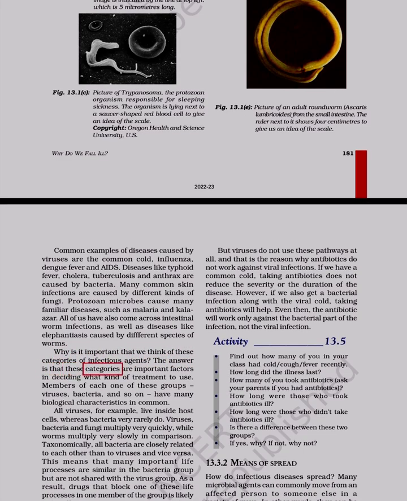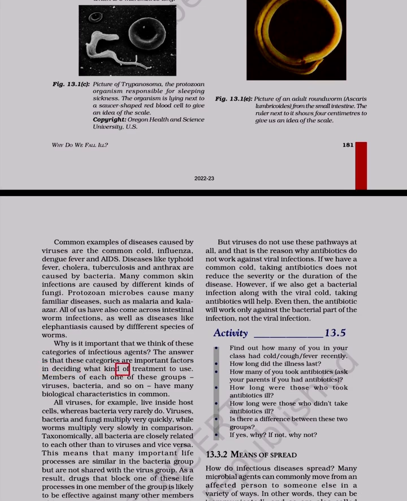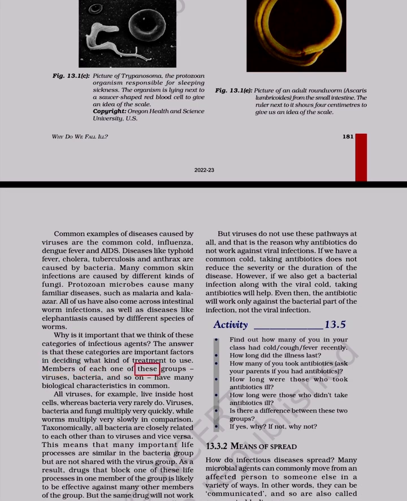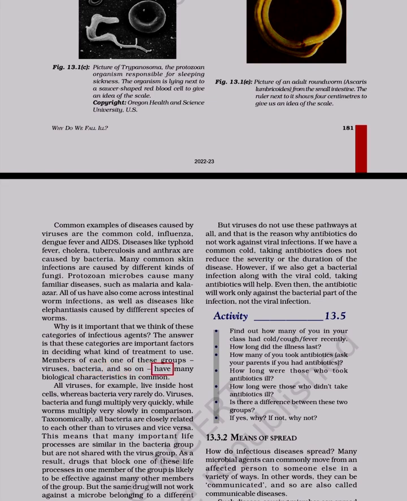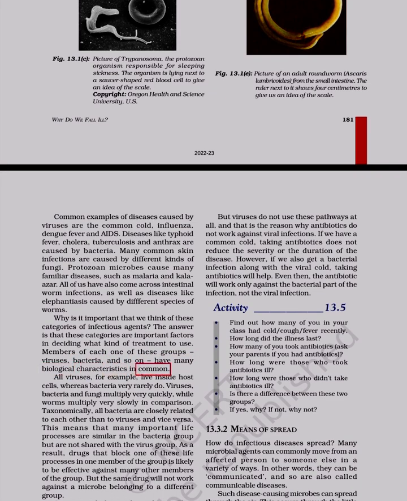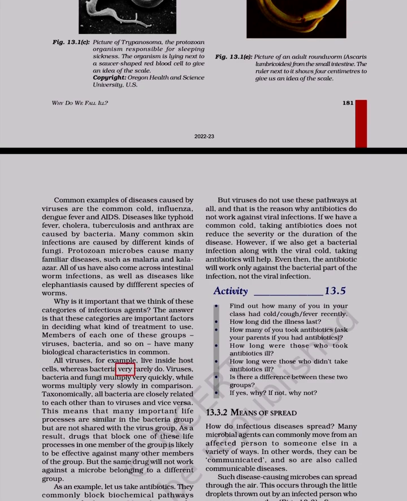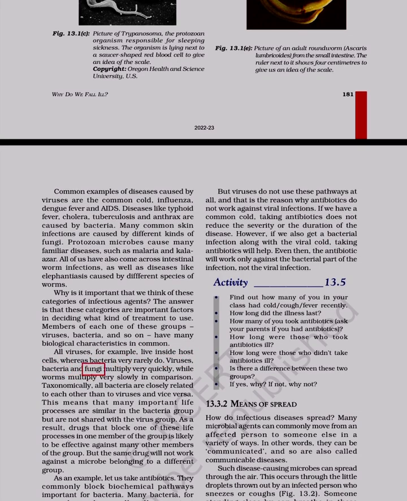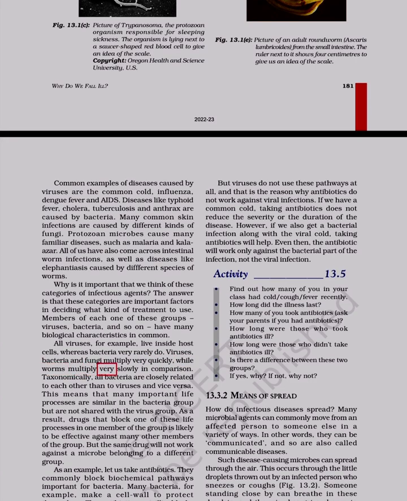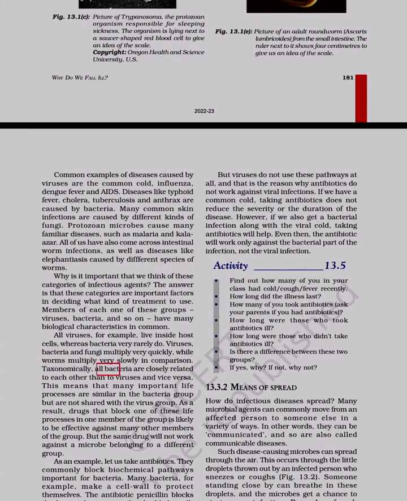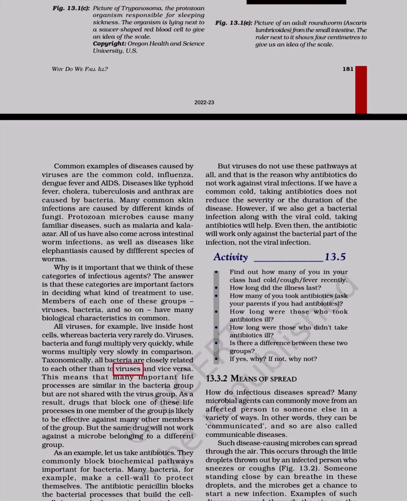The answer is that these categories are important factors in deciding what kind of treatment to use. Members of each one of these groups, viruses, bacteria, and so on, have many biological characteristics in common. All viruses, for example, live inside host cells, whereas bacteria very rarely do. Viruses, bacteria and fungi multiply very quickly, while worms multiply very slowly in comparison. Taxonomically, all bacteria are more closely related to each other than to viruses and vice versa.